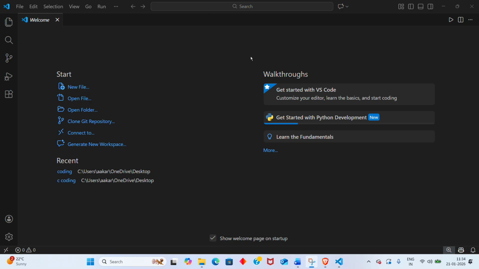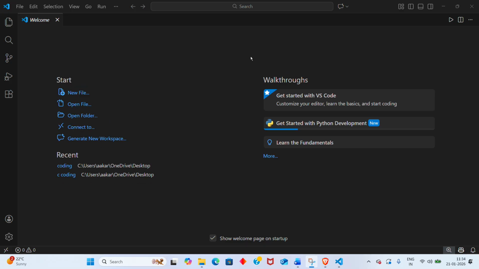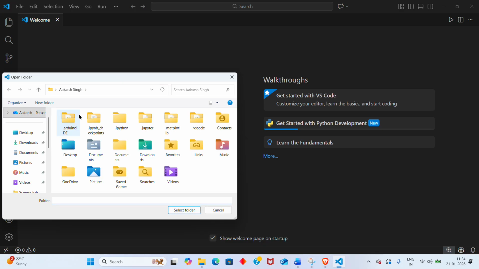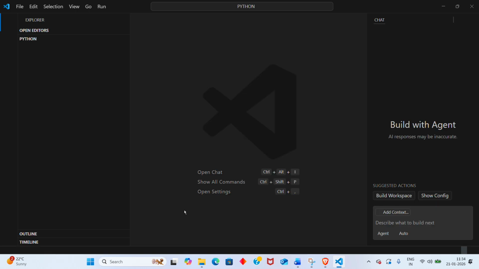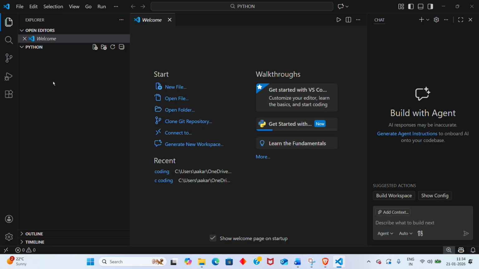When you open VS Code, it will look like this. Here you have to click on open folder, and from here go to where you created that folder. I created it on the desktop, so I click on the desktop and there I get my folder. I select this folder. Now the Python folder is open.